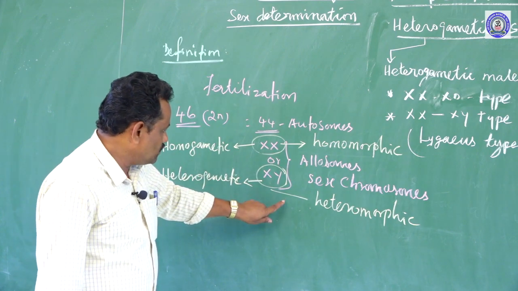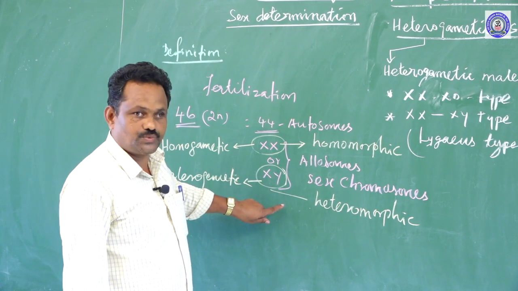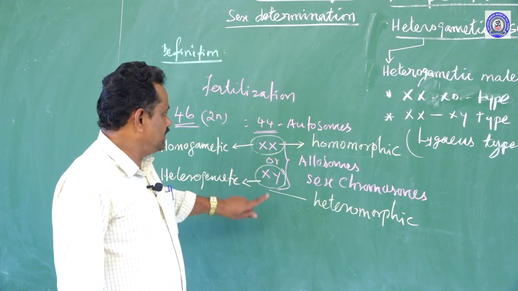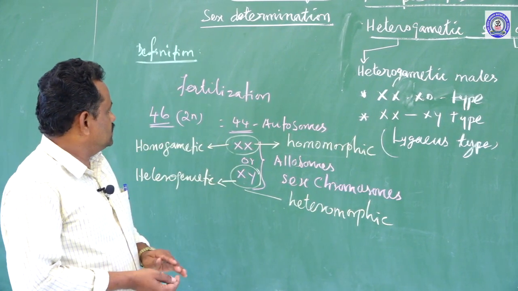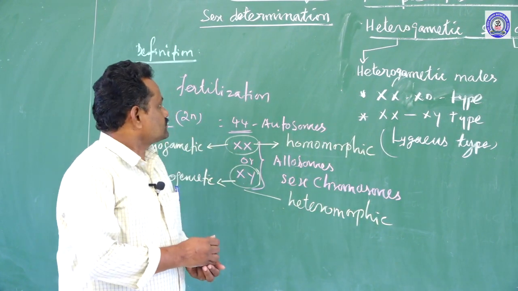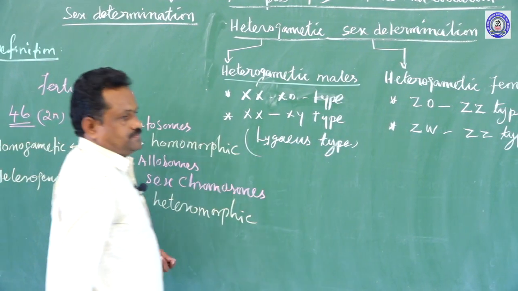So, these heteromorphic gametes are responsible for the determination of sex in different types of organisms. So today, we are going to see one by one. So first one is the heterogametic males.